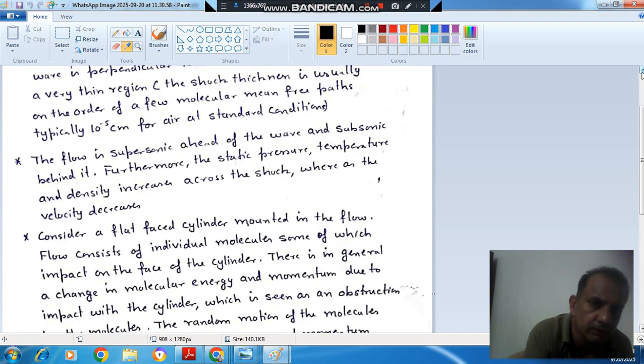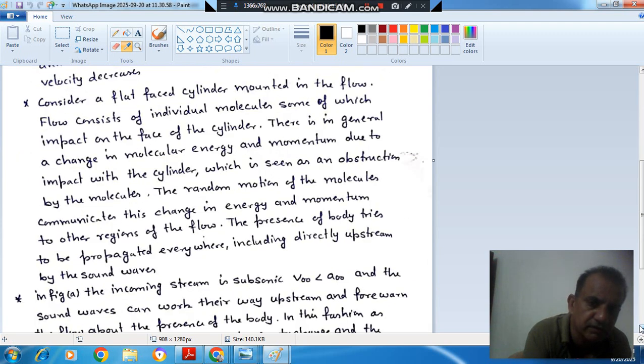Next, the flow is supersonic ahead of the wave and subsonic behind it. Furthermore, the static pressure, temperature and density increase across the shock, whereas velocity decreases. Next, consider a flat-faced cylinder mounted in the flow. The flow consists of individual molecules, some of which impact the face of the cylinder.